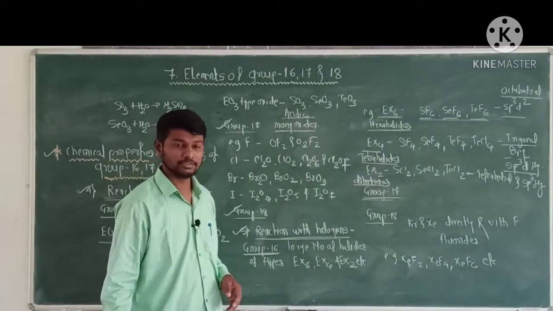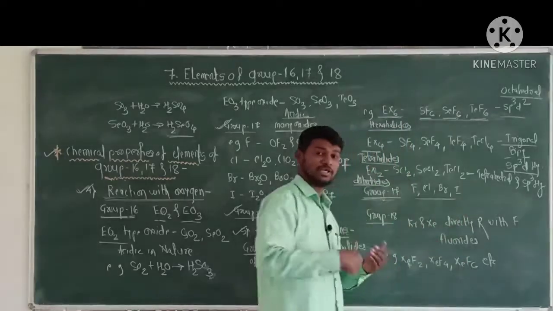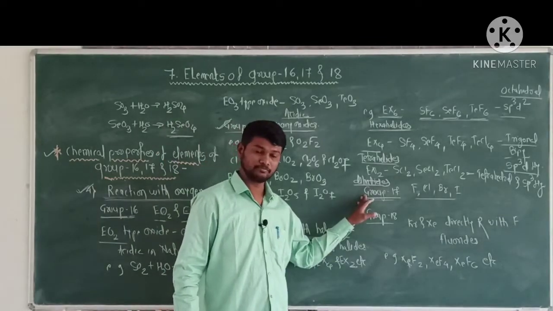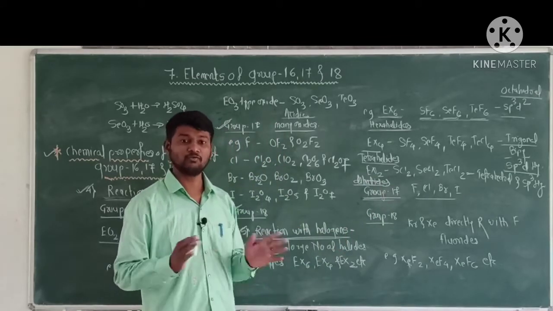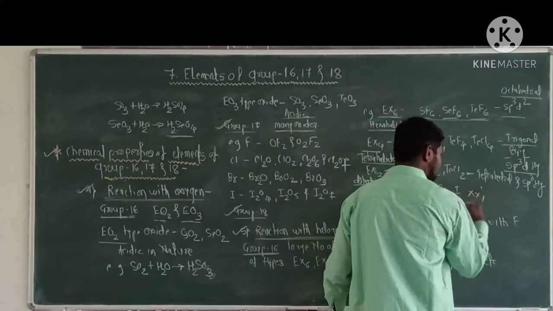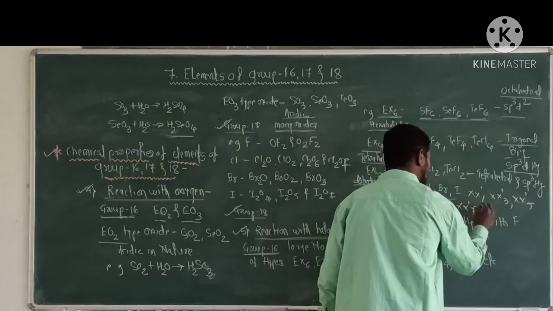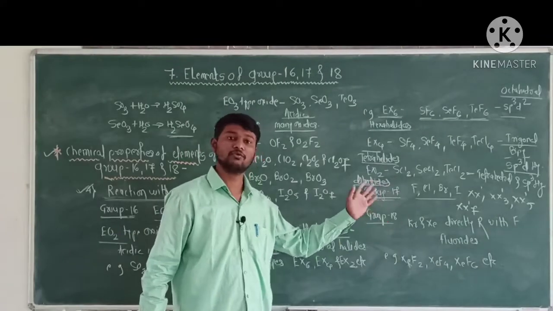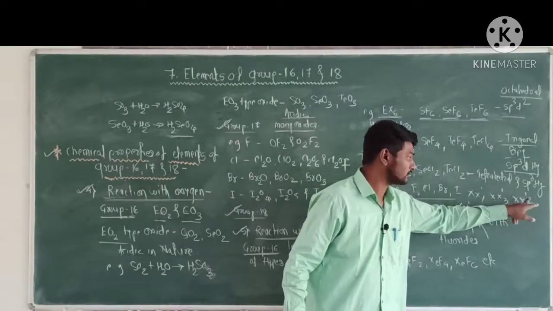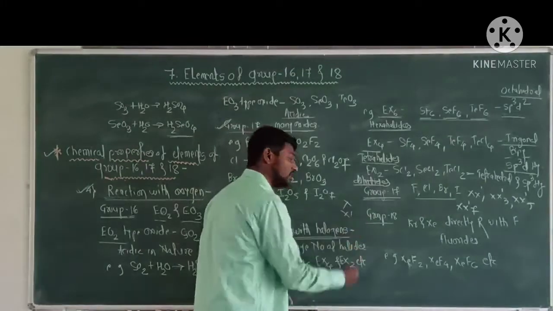The elements of group 17, that is fluorine, chlorine, bromine, iodine, react with themselves to form a large number of compounds which are called interhalogen compounds, of types XX', XX'3, XX'5 and XX'7. Here X is the large size halogen and X' is the small size halogen.